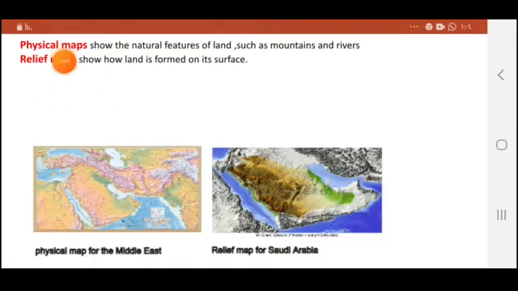These are 2 kinds of maps, and you should identify these 2 kinds and differentiate between them. Physical maps show natural features of land such as mountains and rivers, and relief maps show how land is formed on its surface, like this one. This is a physical map for the Middle East, and this is a relief map for Saudi Arabia.